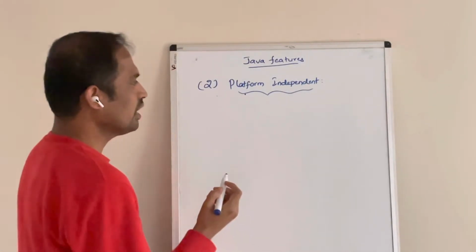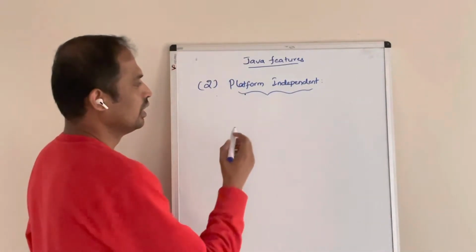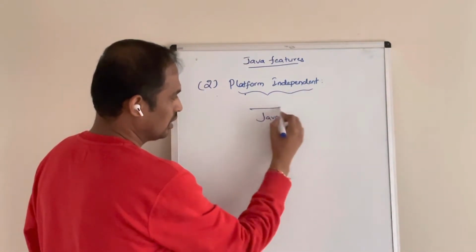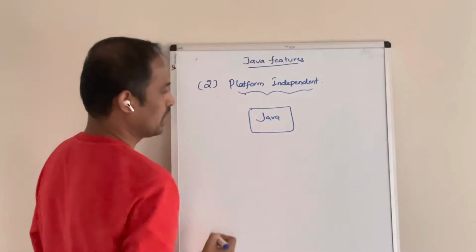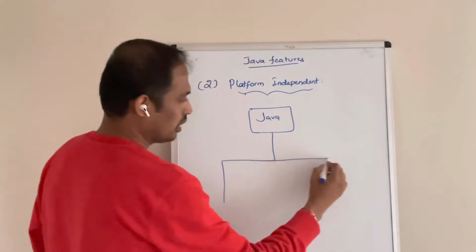Whatever the Java program we have written, this program we can run on any platform.